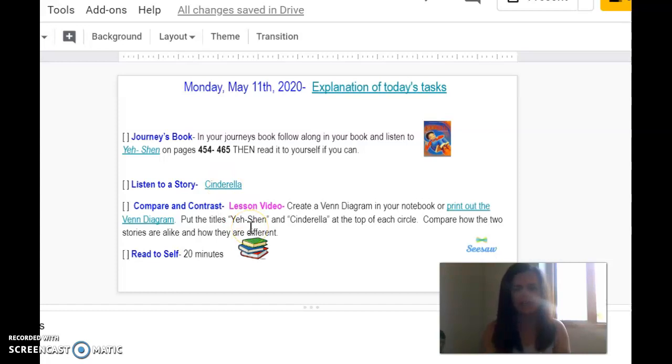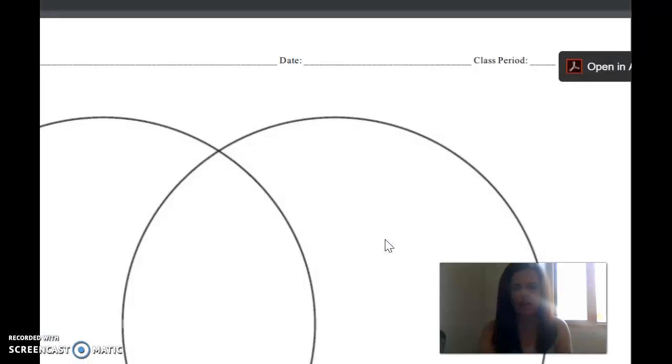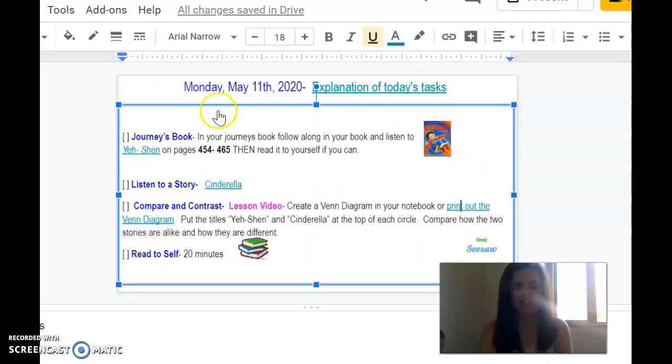When you are done with that, you are going to click on the lesson video to watch how Mrs. Meddard explains how to complete the Venn diagram. You are going to compare and contrast the story Yeshen to the story Cinderella. All right, you can either hand draw it, or you can print out this worksheet that has the link attached to it. So you can hand draw it on a piece of paper that you have, or go ahead and print that out.